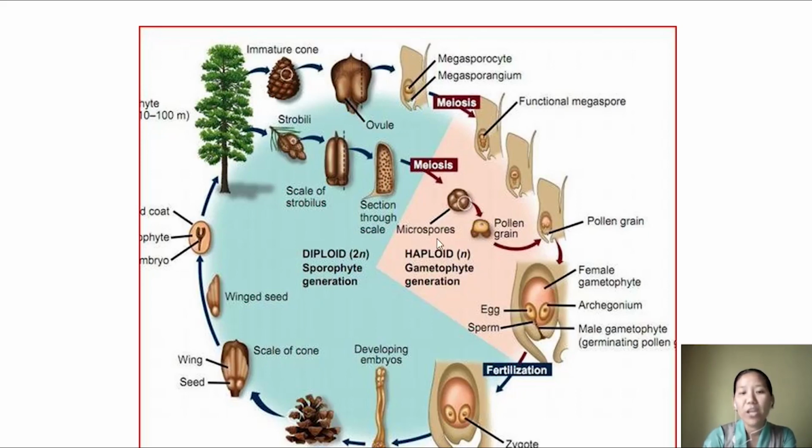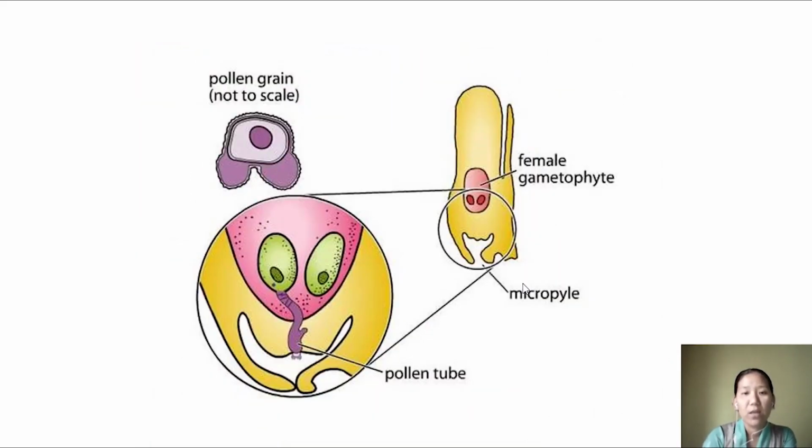And this haploid gametophyte generation does not have independent existence. Here the pollen grain is shown with wings, which helps in pollination, and this pollen grain has produced the pollen tube, and this pollen tube produced two male gametes, and one of them fused with the egg to produce the zygote.